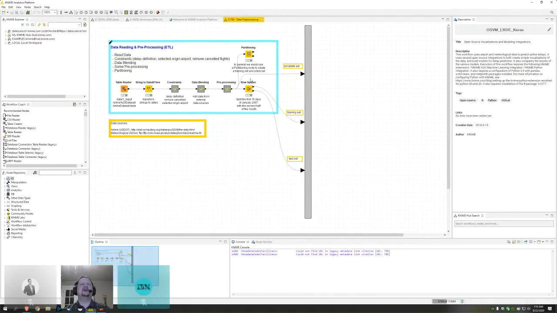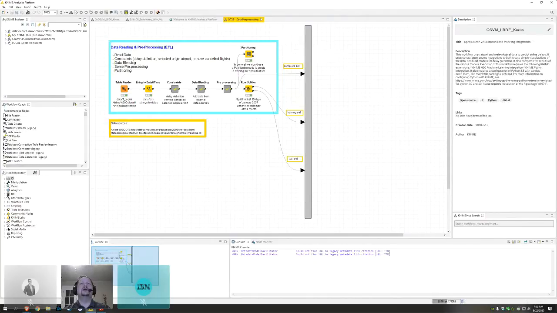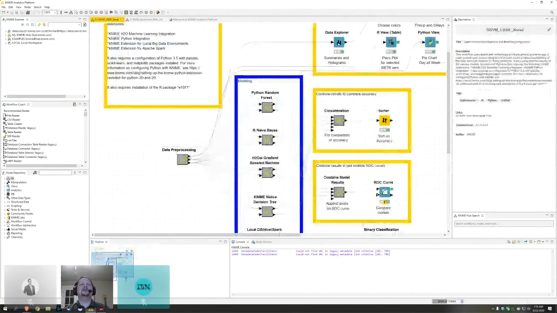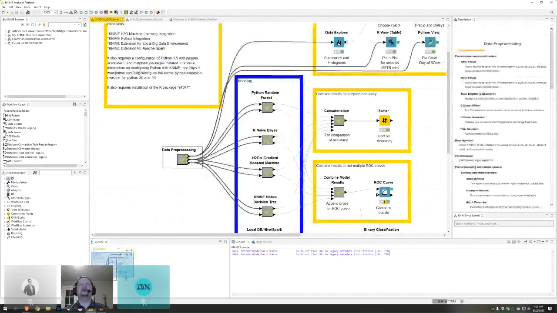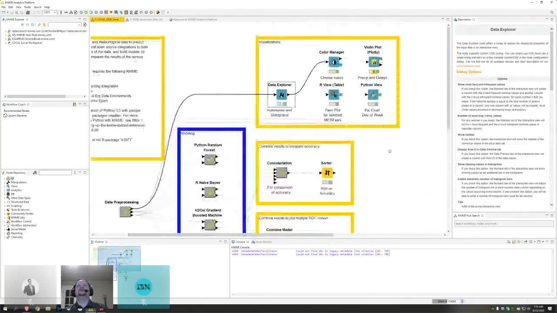That's maybe not normally how I would partition things. I might usually use a partitioning node to split the data. But here, since it's kind of time series data, that's why we're doing it this way. But I also wanted to keep the entire data set on this top port here to show you some of the visualizations we might do. So for example, all of these blue nodes up here are doing different things.